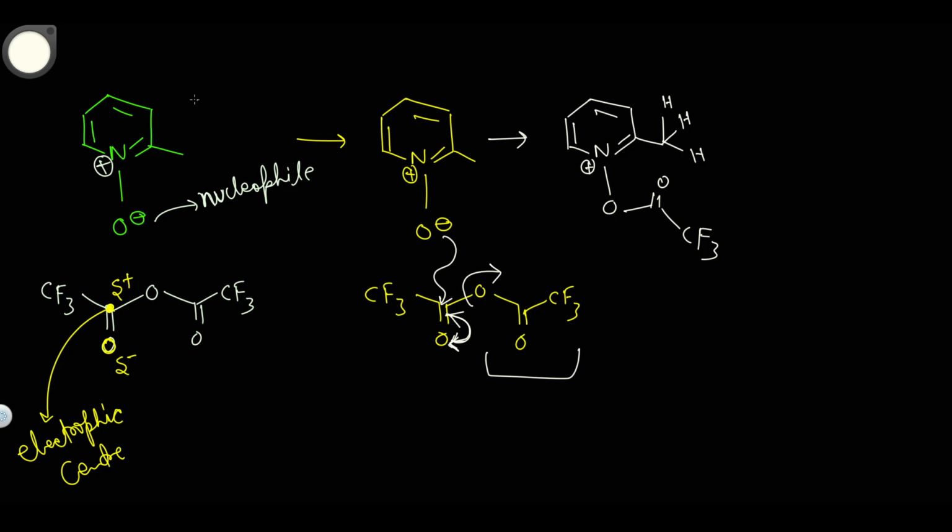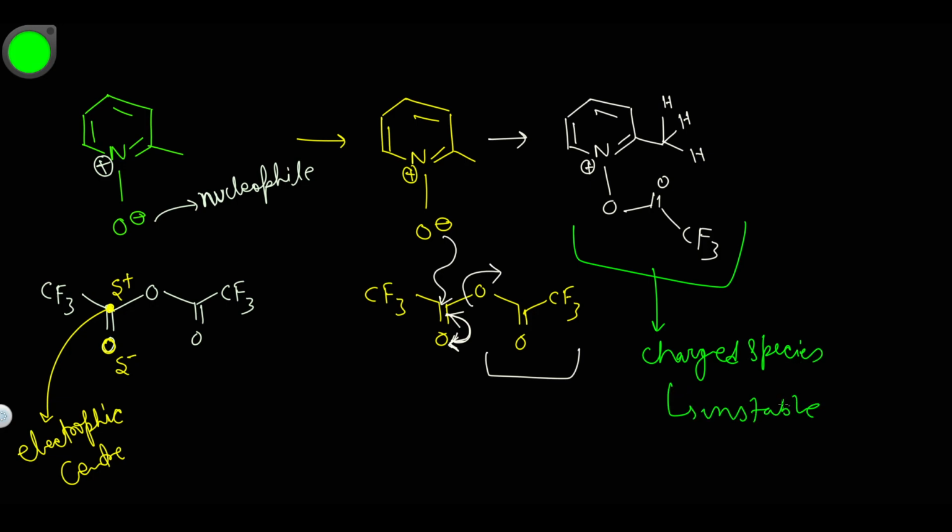You have to see clearly here, because this compound is a charged species, and that is unstable, because in this molecule we have a positive charge on this nitrogen. So we have to make this compound stable.